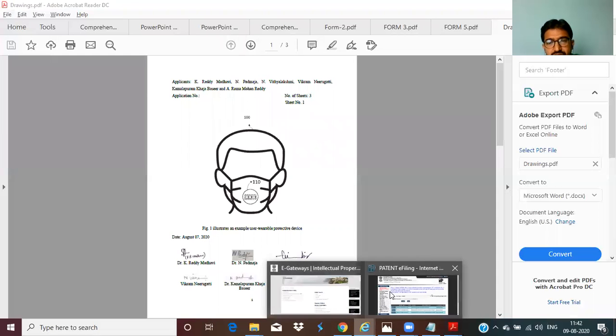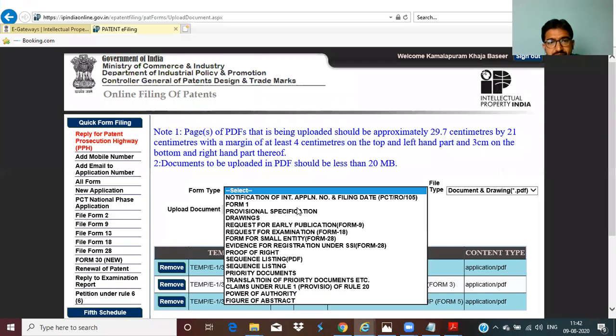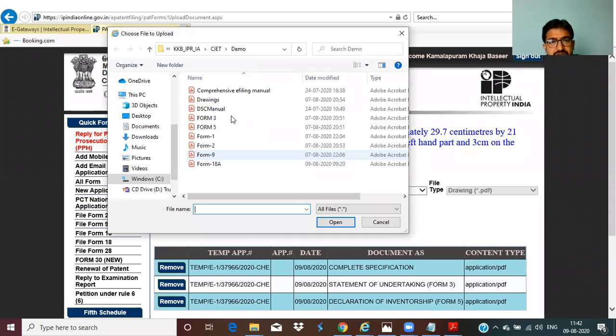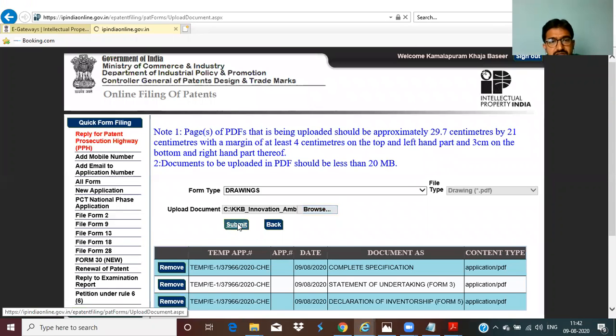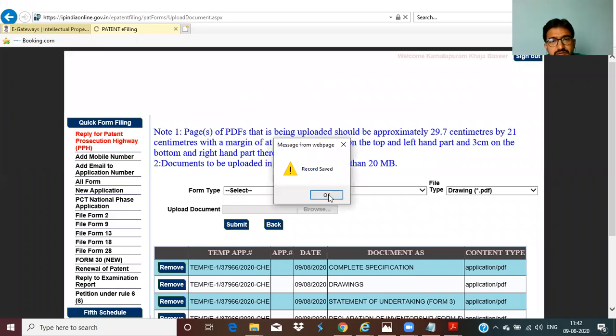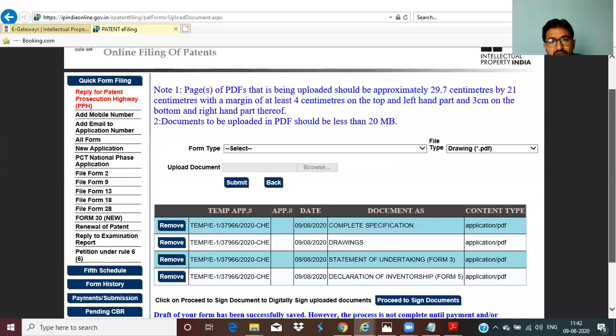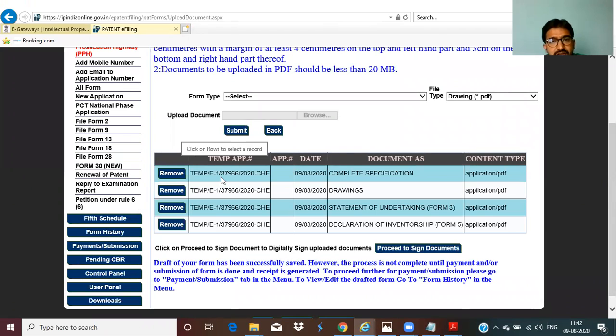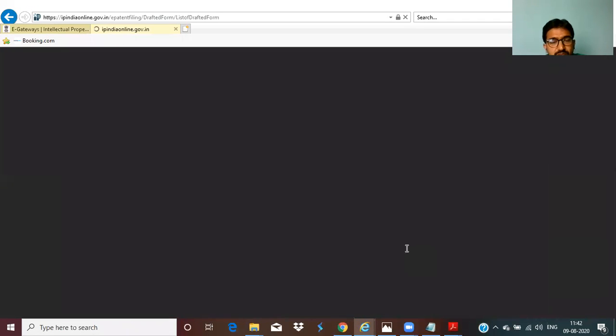Okay. I need to upload drawings as well. Drawings. Browse. Click on drawings. Submit. Right. So in Form 1, currently, what we have uploaded? Form 2, Form 3, Form 5, and drawings. Now, once you have done this, go for proceed to sign document.